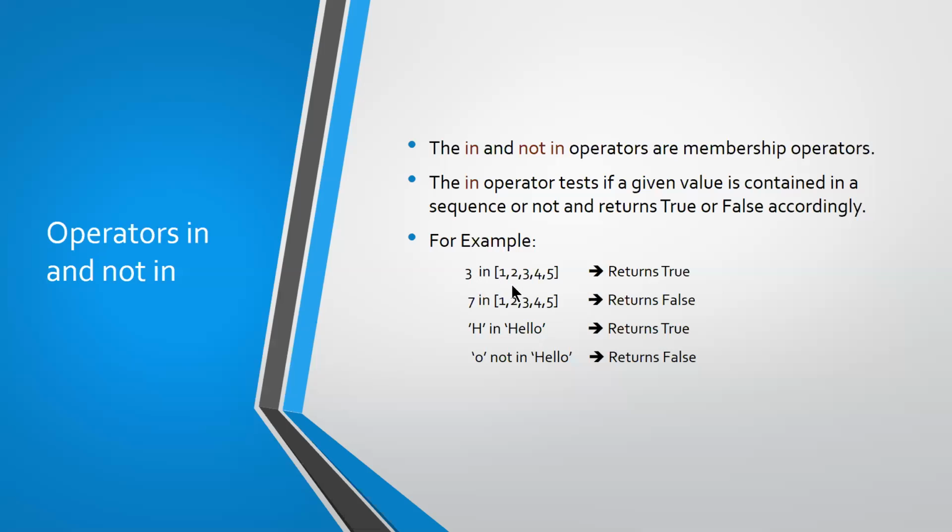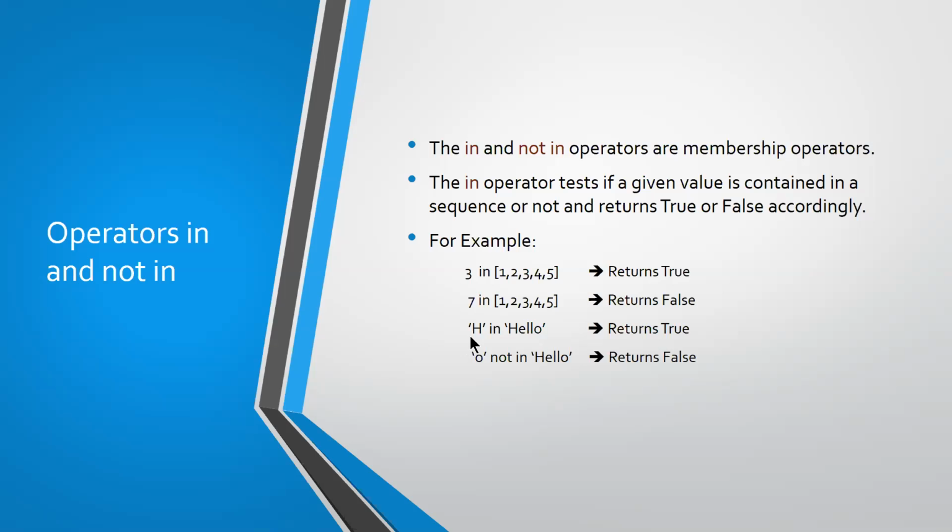So 3 in 1, 2, 3, 4, 5. Is it present? Yes, it is present, so it will return the value true. 7 in 1, 2, 3, 4, 5. Is 7 present in the list? No, it is not, so it will return the value false. Here you can have any value, and here you can have any sequence. Here I have a number and I'm checking in a list of numbers.